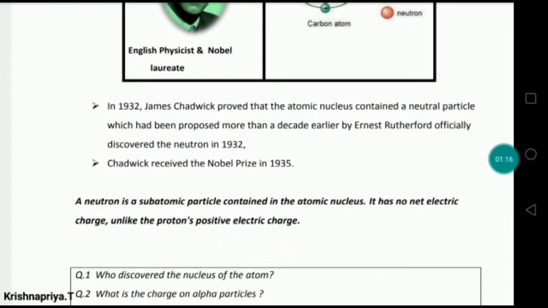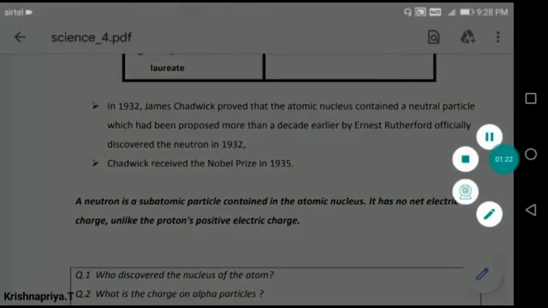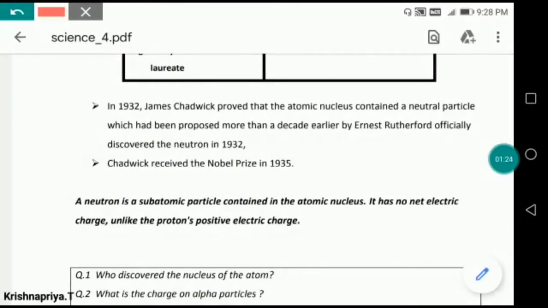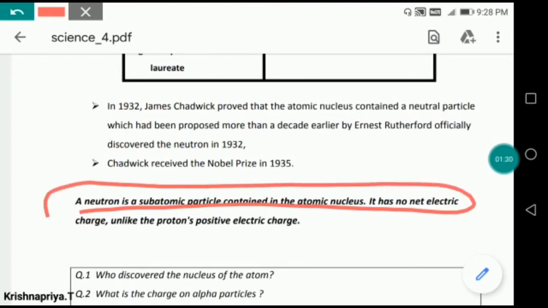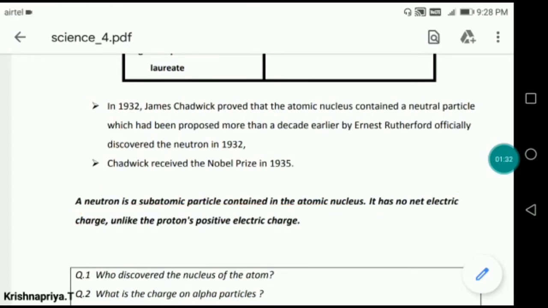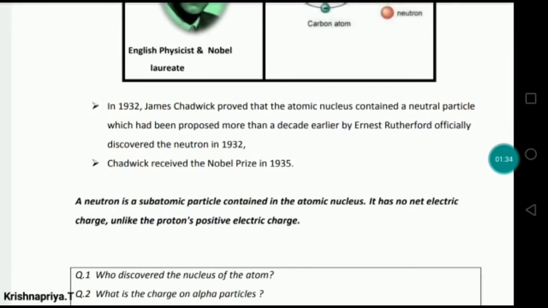So we can tell that the neutron is also a subatomic particle, and it is contained in the atomic nucleus. It has no electric charge. It is neutral in nature, but the proton has a positive charge and the electron has a negative charge, while the neutron has no charge. It is electrically neutral.